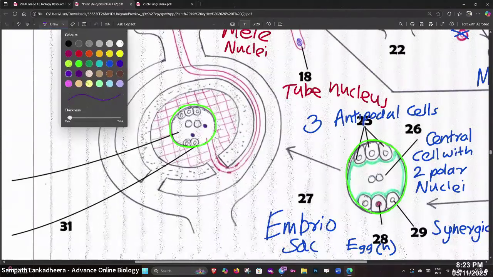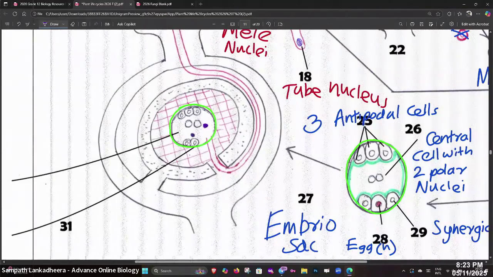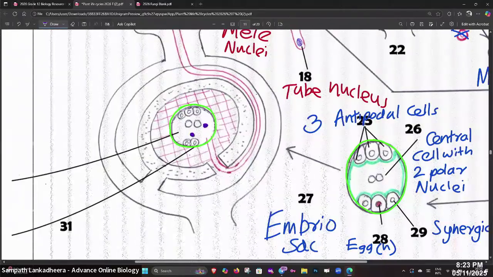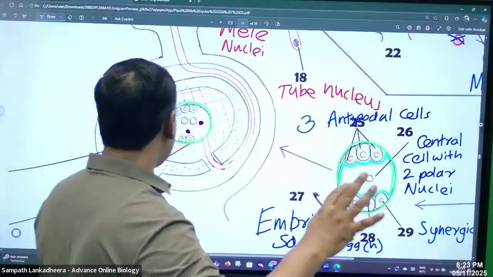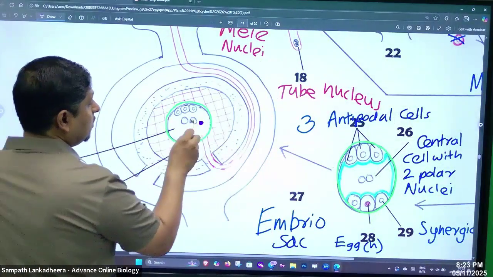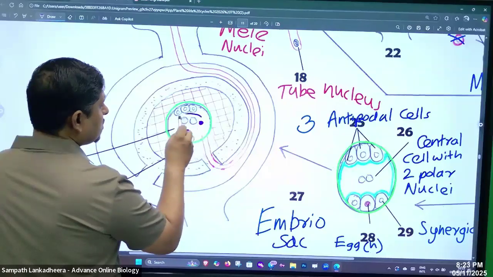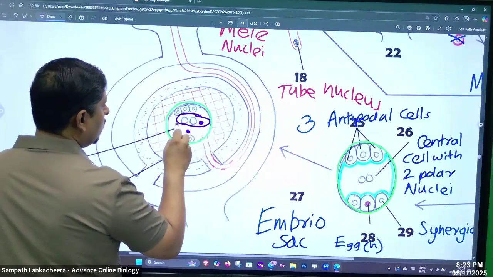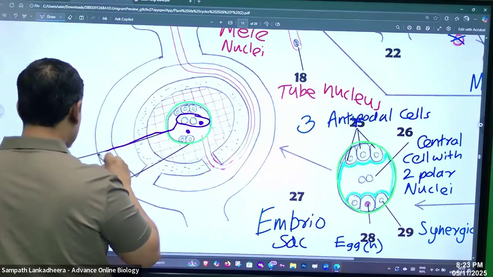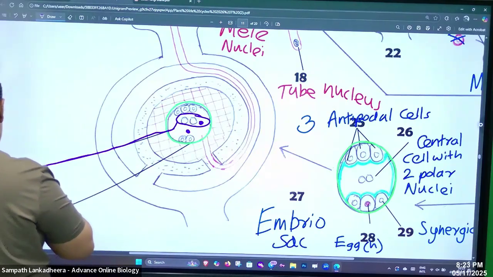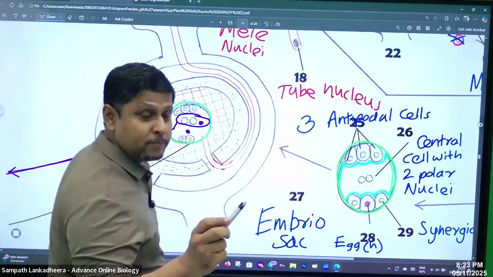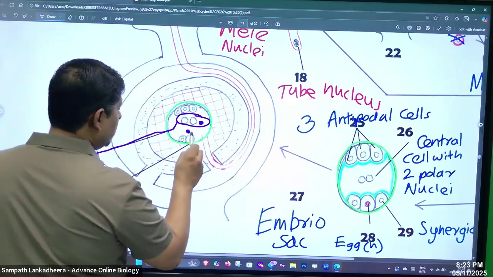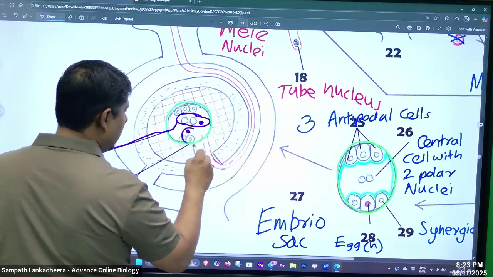What happens? Two male nuclei enter along the tube. So one of the male nuclei goes with the two polar nuclei. The other male nucleus goes with the egg cell.